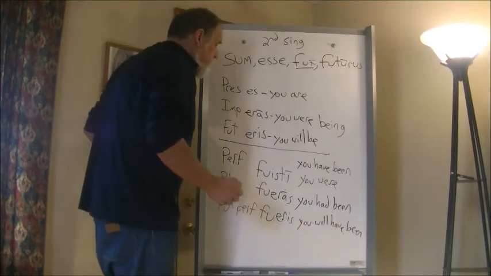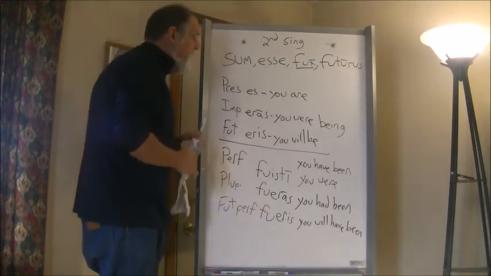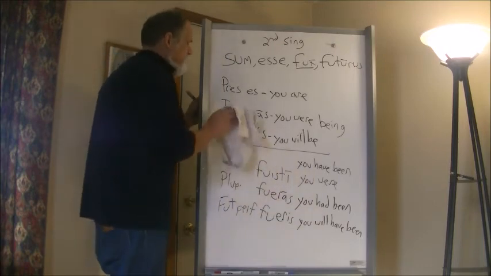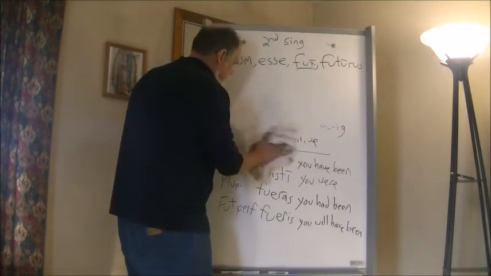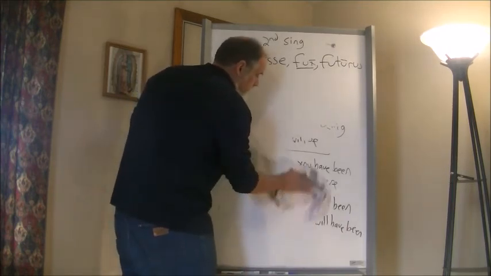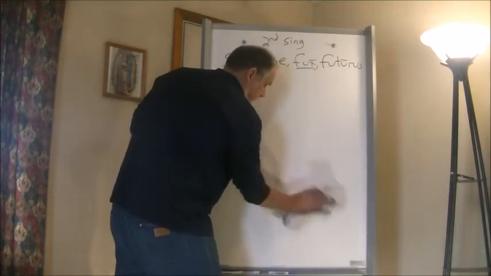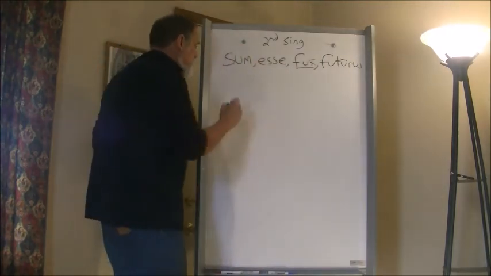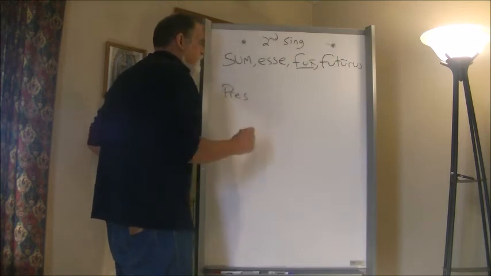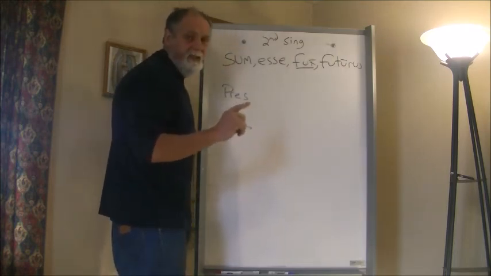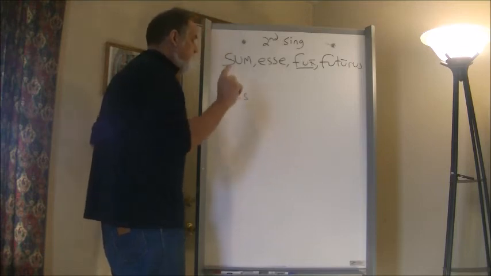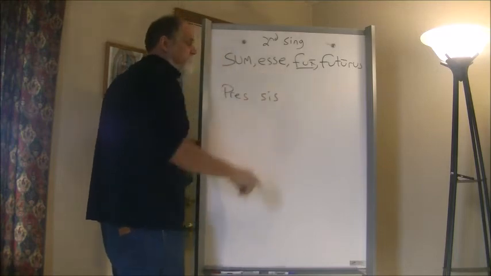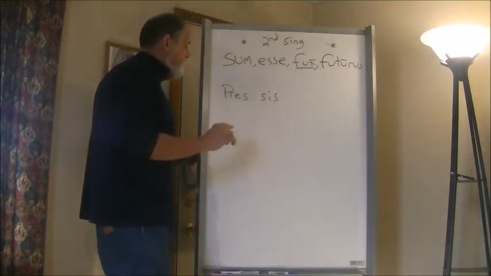Now, we're going to move on to the subjunctive. Take a look at that. Check your papers. Nice thing, you can always pause me here. But let's go on now to the subjunctive forms. Subjunctive forms follow roughly the same pattern as they do in regular verbs. So we're going to start with the present subjunctive. And you guys might remember this one. Sim, sis, sit, simus, sitis, sint. So the second singular is sis. Remember, we have no aspects to worry about because the subjunctive can be used in so many different ways.